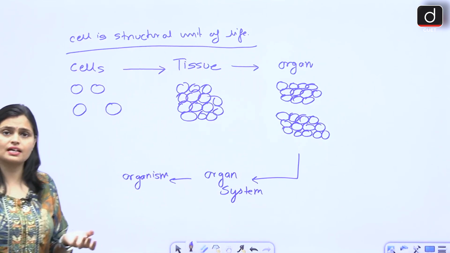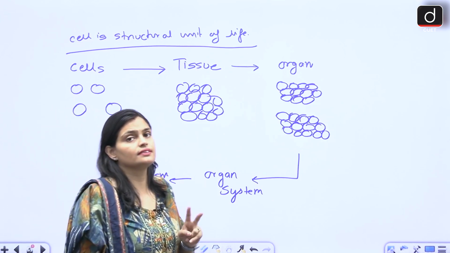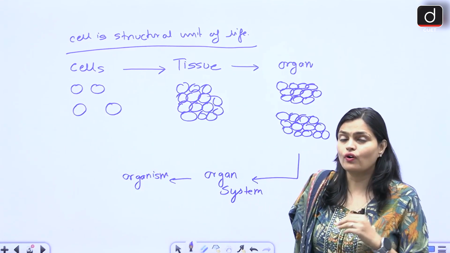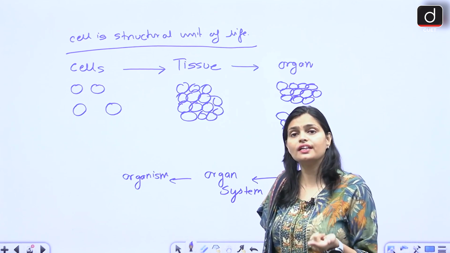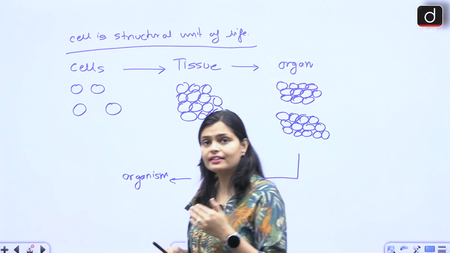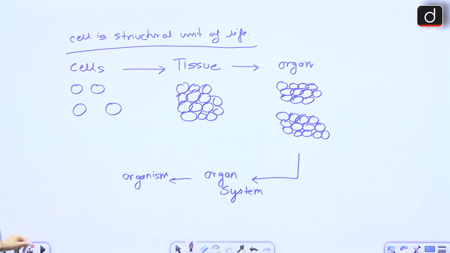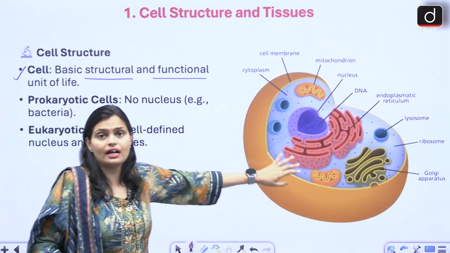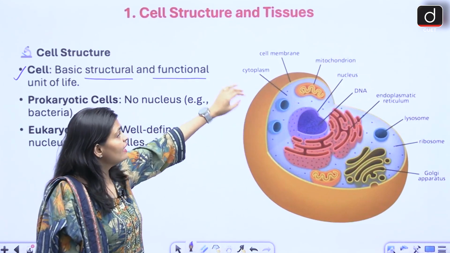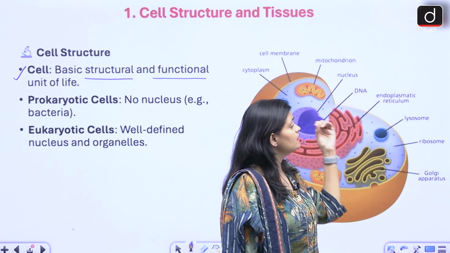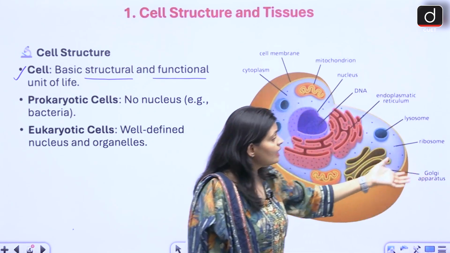At the same time, cell is also considered as a functional unit of life. Right, now why is it considered as a functional unit of life? Because inside the cell, right, we have so many organelles, so many parts inside the cell, like we have a cytoplasm, cell membrane, mitochondria, nucleus, DNA, reticulum, lysosome.